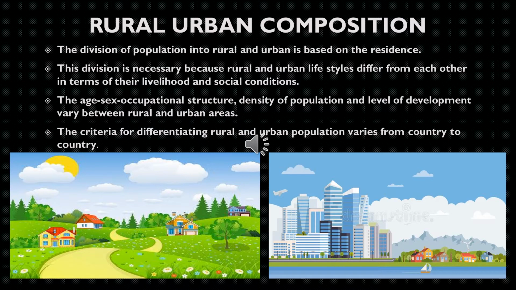The age, sex, occupational structure, density of population, and level of development vary between rural and urban areas. The criteria for differentiating rural and urban population vary from country to country.